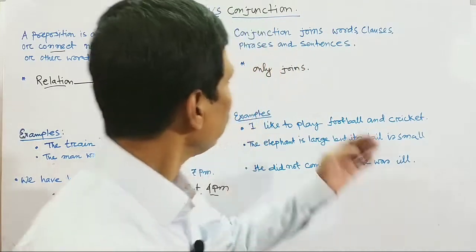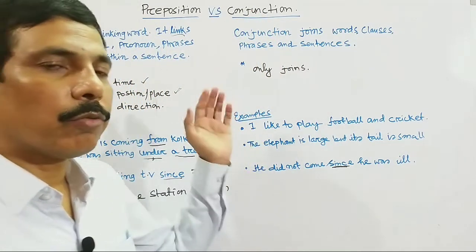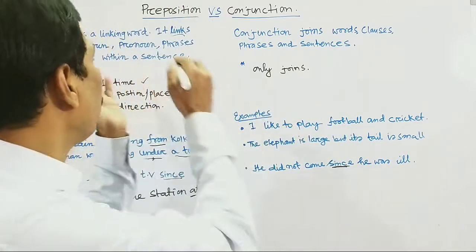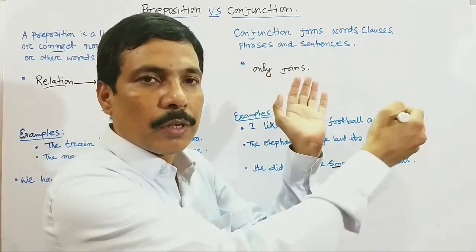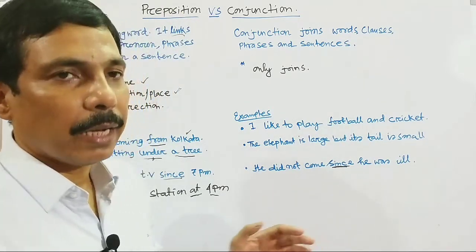Now we come to the conjunction. What is conjunction? Conjunction is a word that joins or connects. Preposition also joins, conjunction also joins. So what are the differences? What is the basic difference? I am telling you now.